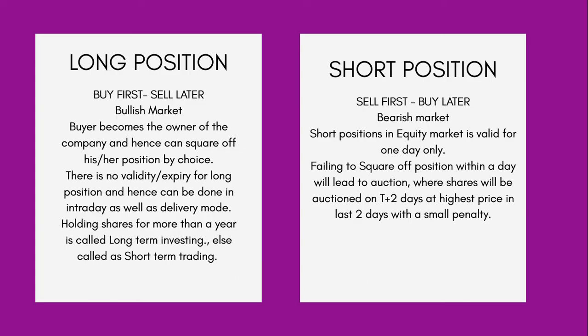When we feel a particular stock is going to fall down, we will definitely not buy it, but to take advantage of the fall, we can short sell it, that is sell without owning the shares. Now when the prices of the shares fall down, we can buy later at a lower price, and the difference will be our profit. For example, if I feel that a particular stock at 100 is going to fall down, I am going to sell it at 100 rupees. When the prices fall down to say 90 rupees, I am going to buy back later at 90 rupees, and the difference, that is 100 minus 90, is our profit.